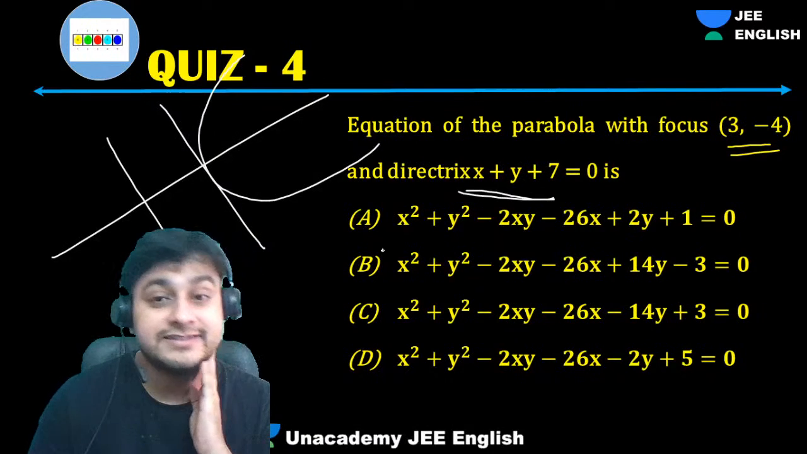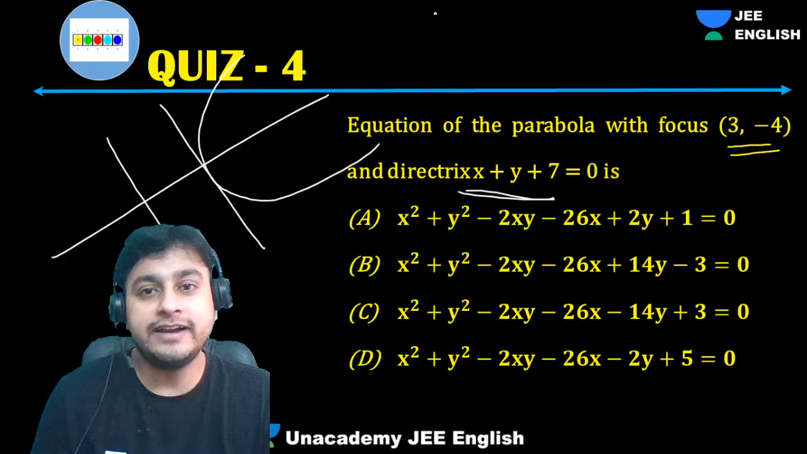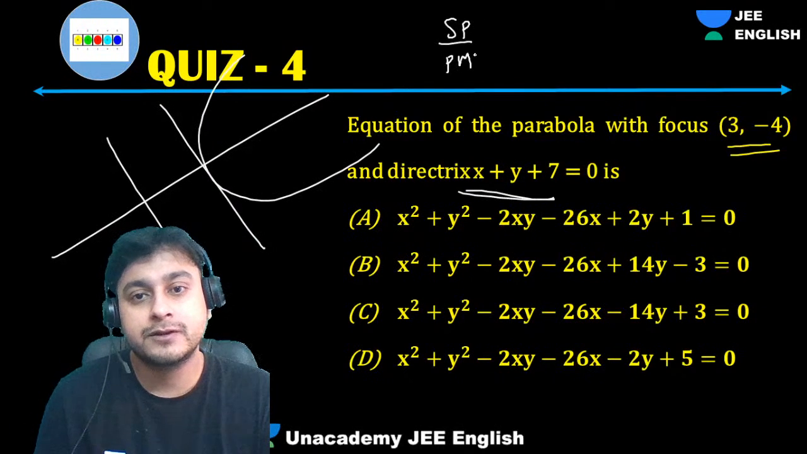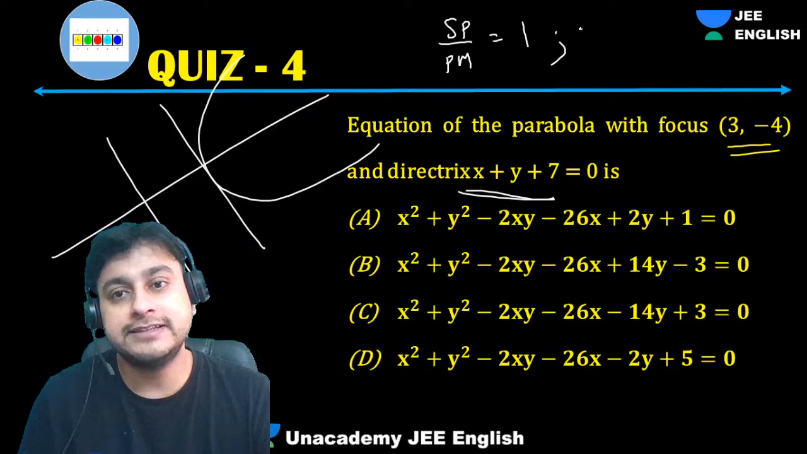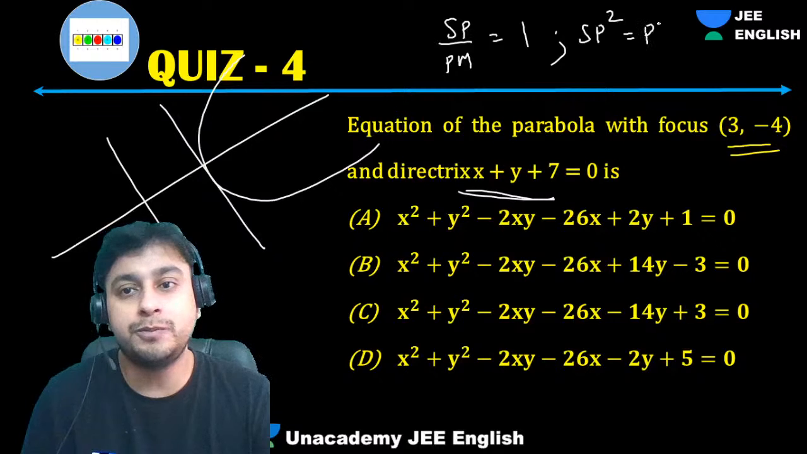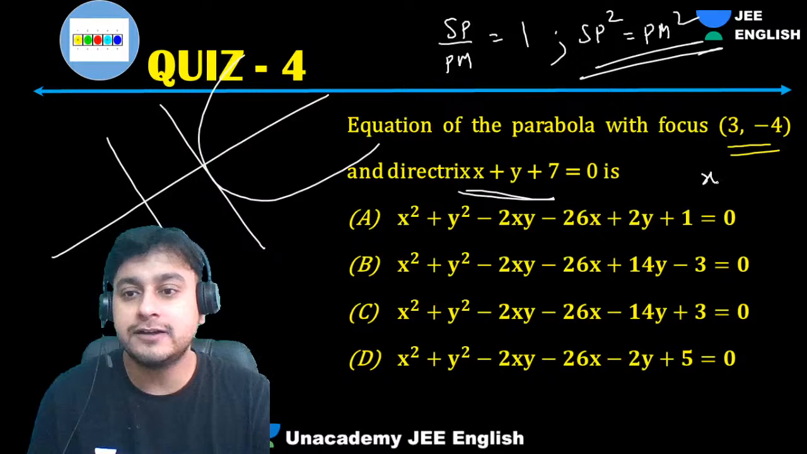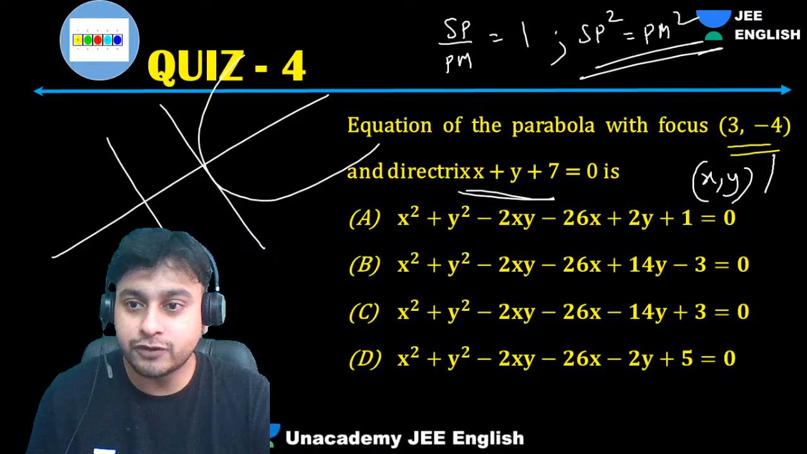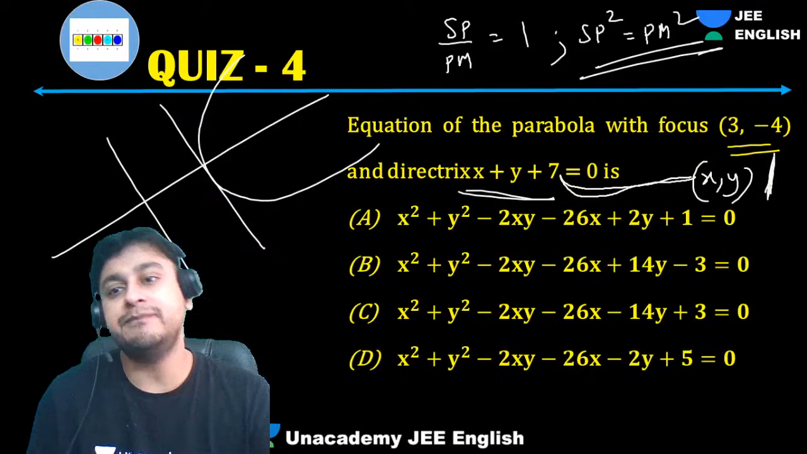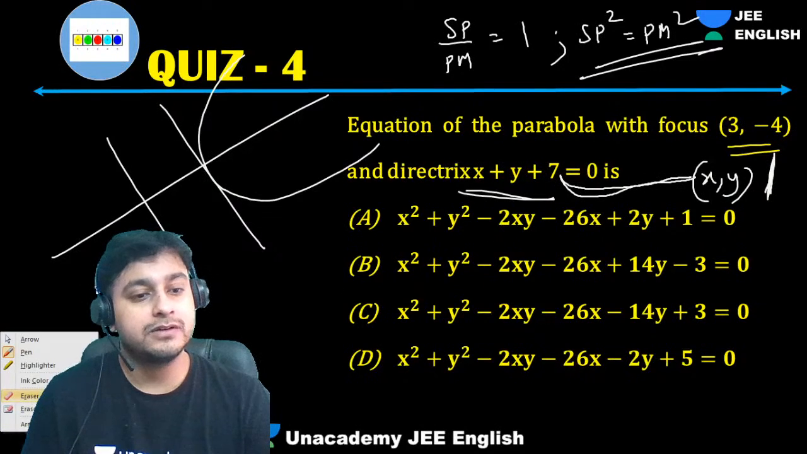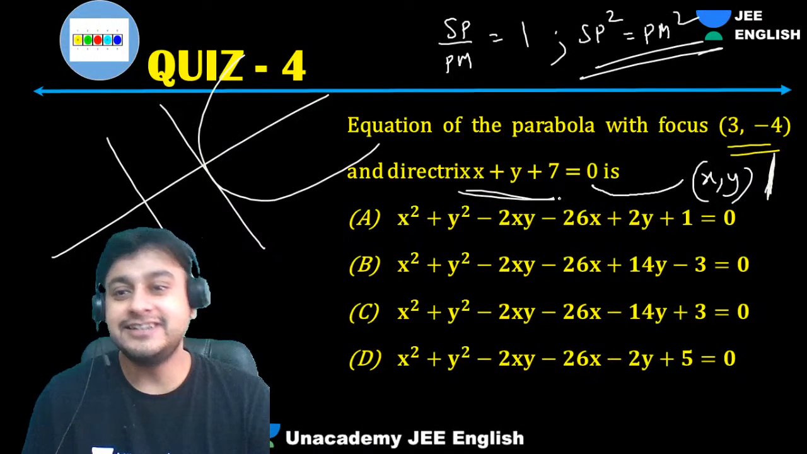What will we use? Remember the first equation. What did I tell you? SP by PM will be equal to 1 for a parabola. So we can say that SP square will be equal to PM square, right? So take any general point as x comma y. Its distance from the focus is the same as its distance from this line. That's the concept. Okay? That's it. So let's see.